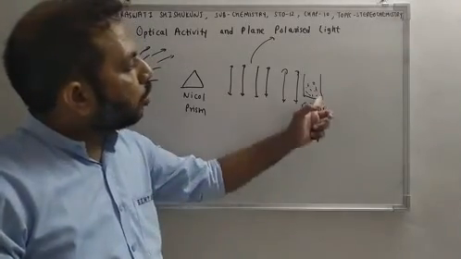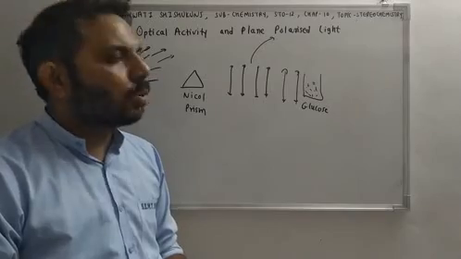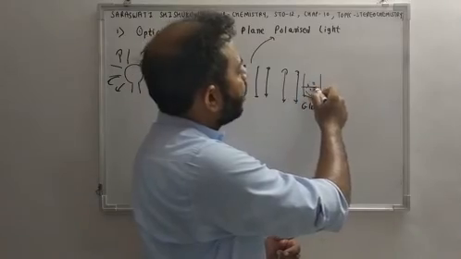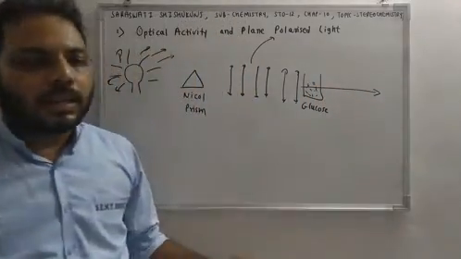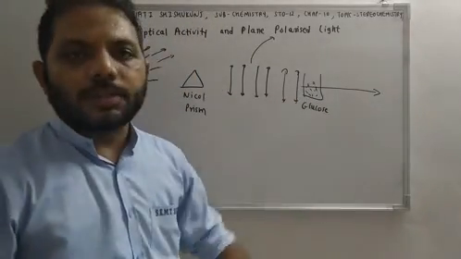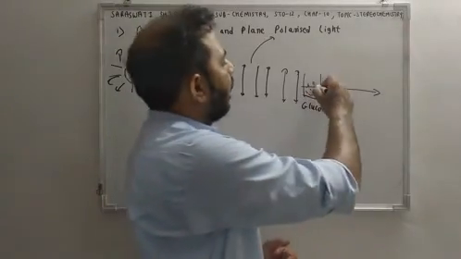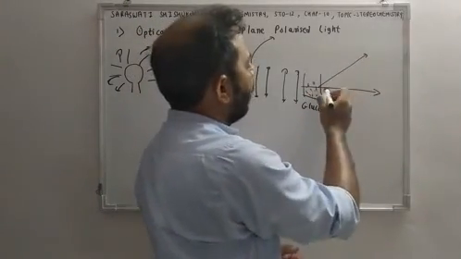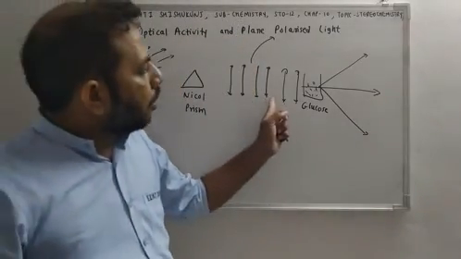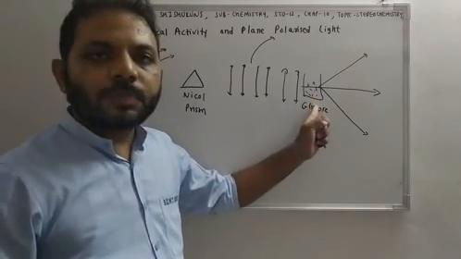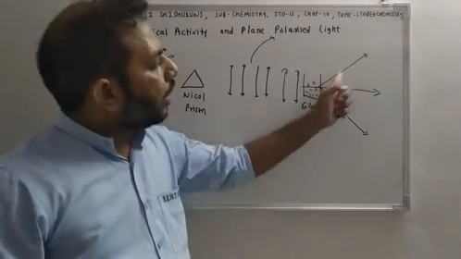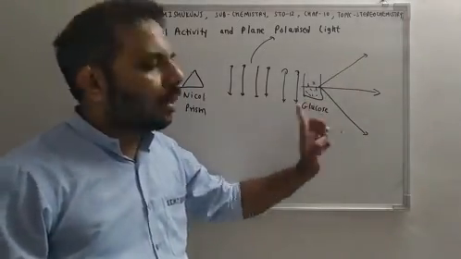So after passing through glucose solution or any compound, total three possibilities are there, right? One possibility is there, light will not be transmitted in any direction, it won't be rotated, it will go straight, right? First possibility is light can go in straight direction. Second possibility is that light can go in left direction or light can go in right direction. So after passing plane polarized light through any solution, three possibilities are there. Light can go in straight direction, light can go in left direction, or light can go in right direction. Okay.